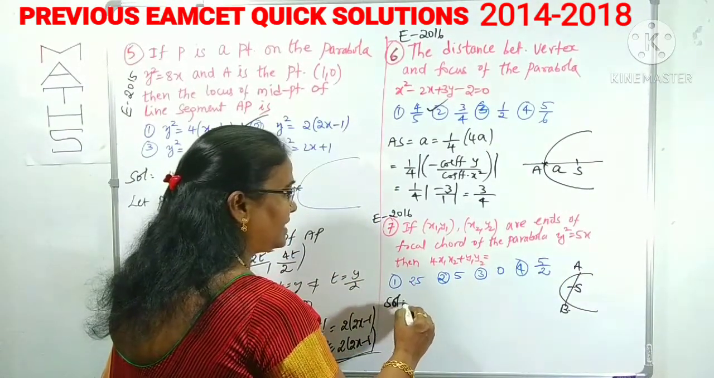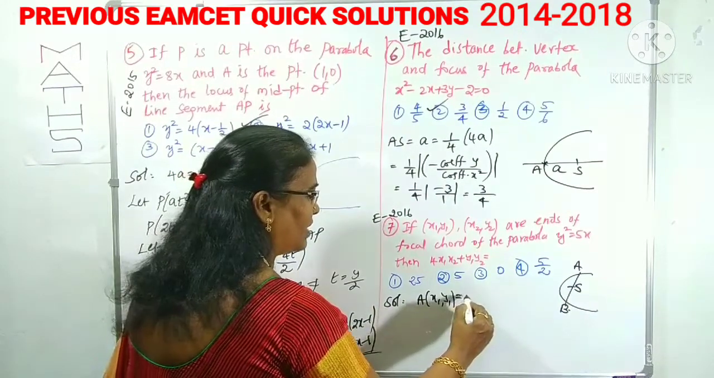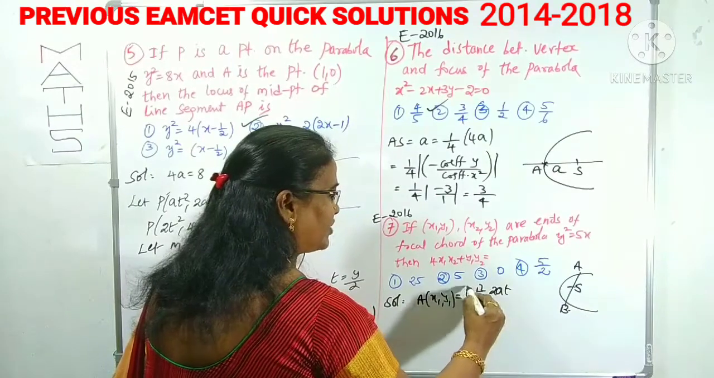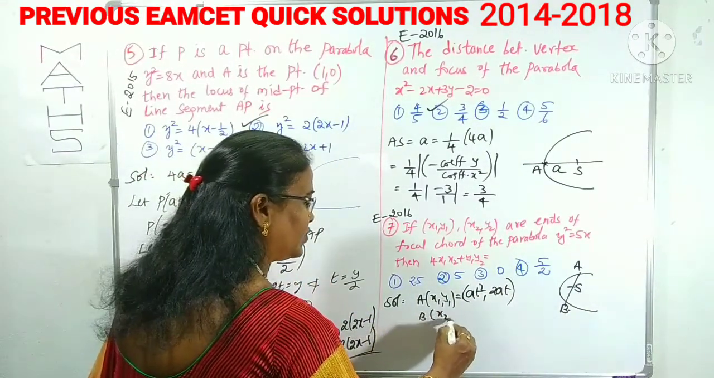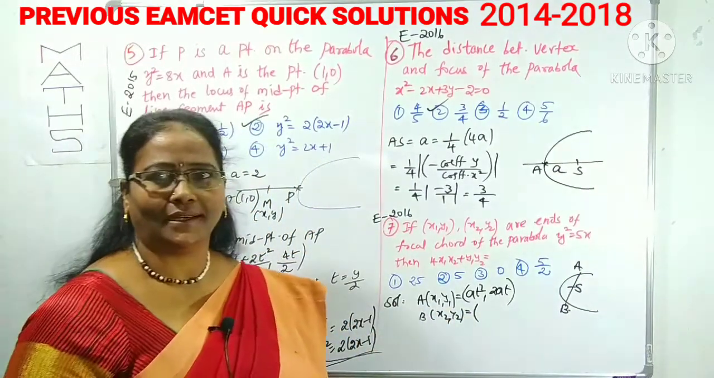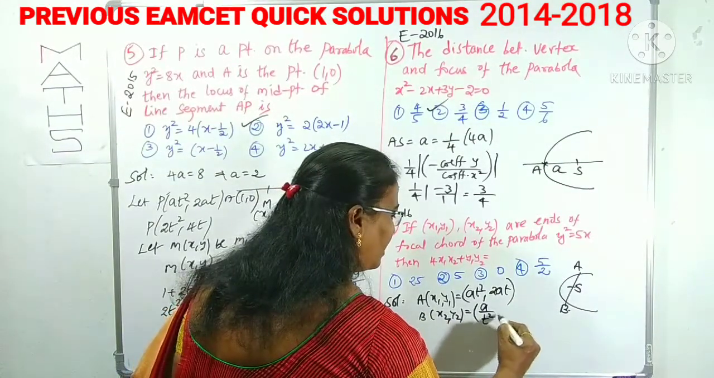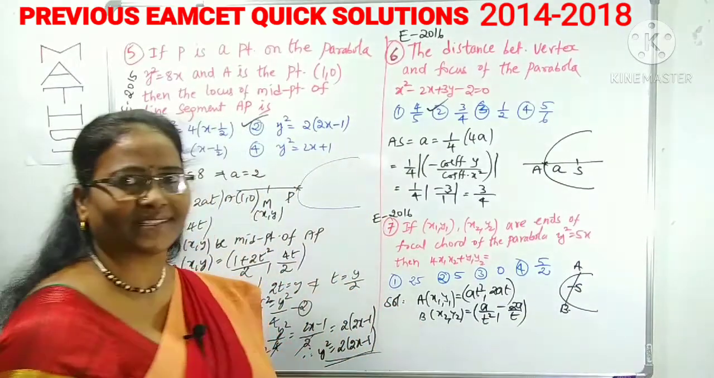Ends of a focal chord we can take. Suppose the given ends are A (x1, y1). We have to take that as what? a t square comma 2a t. This is one end of the focal chord. And B is (x2, y2). What is the other end? Can you guess? Yes, that is a by t square comma minus 2a by t. These are the ends of the focal chord.